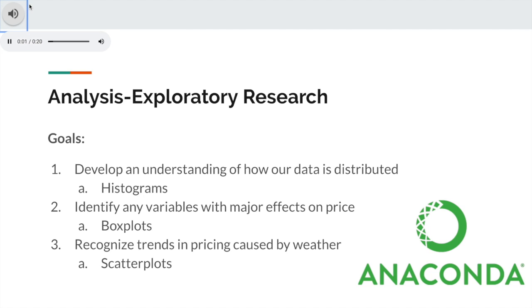Stepping into our analysis, we wanted to do exploratory research, and our goal was to develop an understanding of how our data is distributed, and we used histograms for that. Next, we wanted to identify if any of our variables had a relationship with pricing, and we used box plots to do that. Next, we used scatter plots to identify if our weather variables showed any trends in regards to pricing.